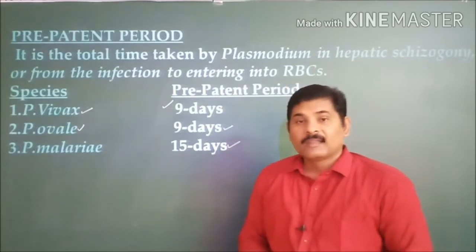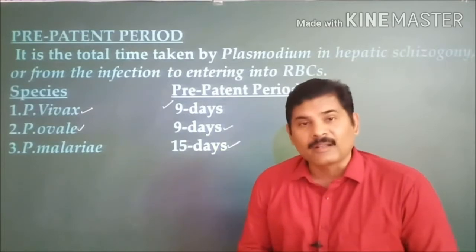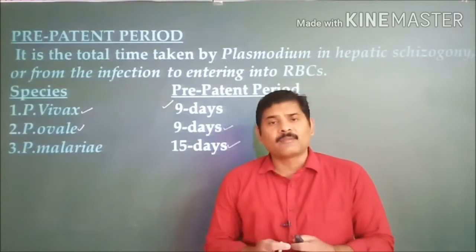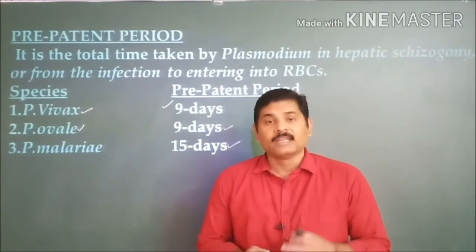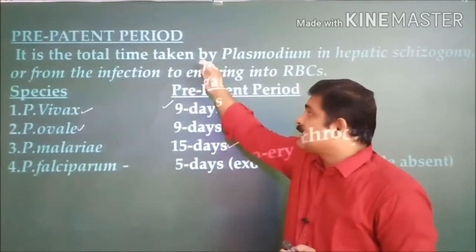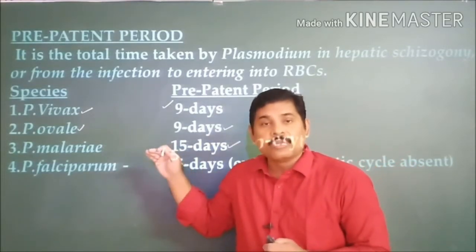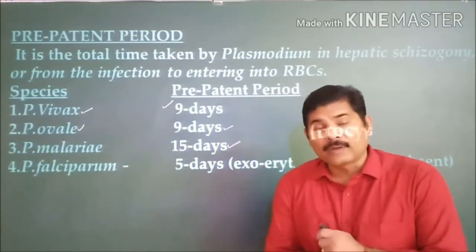The very interesting point is Plasmodium falciparum, which takes very little time for completion of hepatic schizogony: only 5 days is the pre-patent period for this. The reason for that, as I said just now, is that the hepatic schizogony includes two different stages.